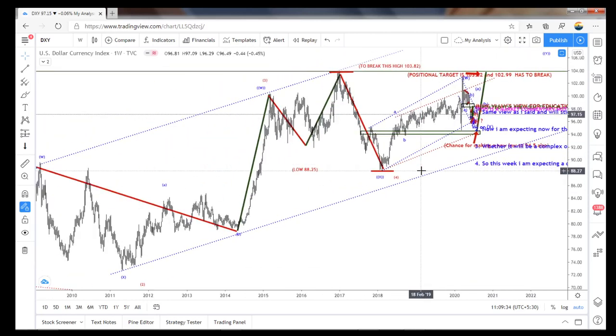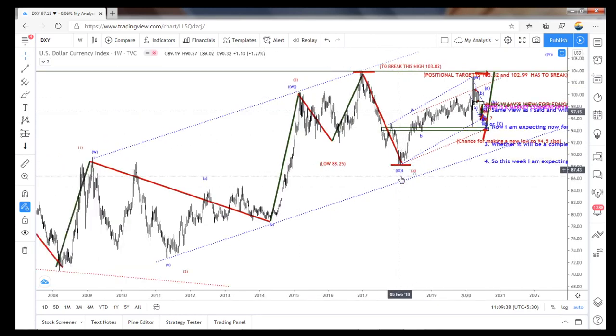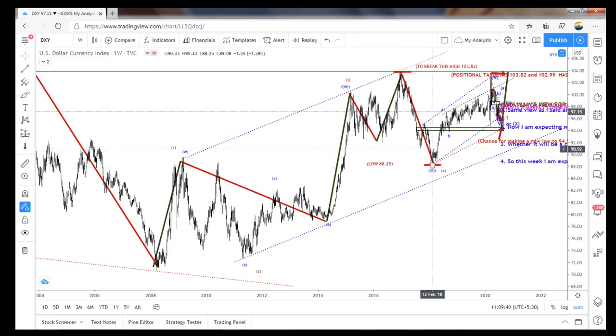So right now, if I took it as an irregular flat, the 4th wave is completed here, or the X wave is completed here, and we are in that Y wave. Or if we took it as W, X, A, B, C, the 5-wave corrective structure ended here. It's a simple A, B and C, with 1, 2, 3, 4, 5.